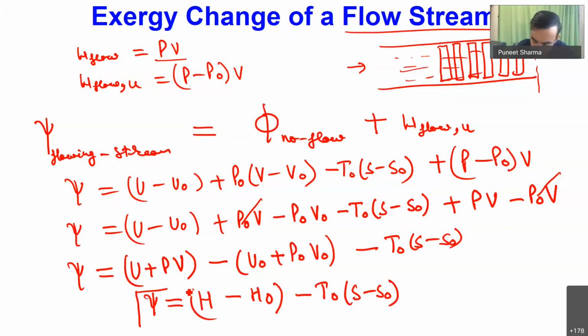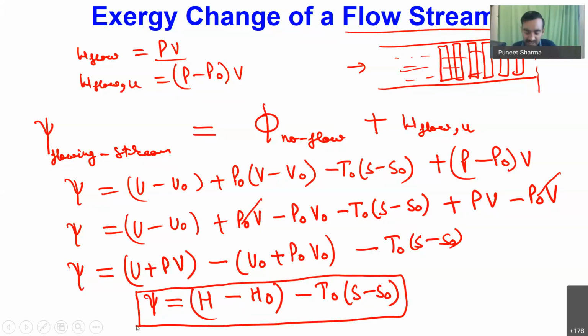So till the moment, with the flowing stream, I have considered that kinetic energy and potential energies are negligible. But in case we are having significant magnitudes of kinetic and potential energy also, then we can add these two terms also. So if I am adding kinetic energy, it will be half m into v square minus v naught square. Similarly, I will be having plus m g into z minus z naught.